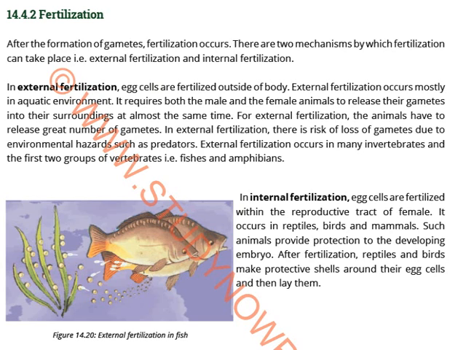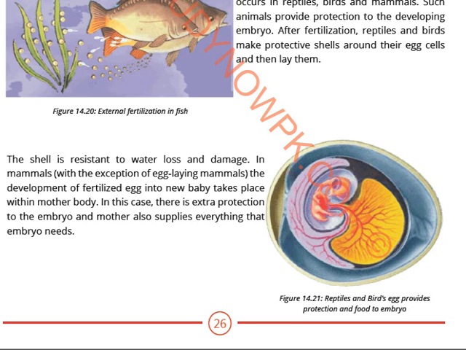And the internal fertilization, actually in most of the animals the internal fertilization takes place, like the higher animals, for example reptiles, birds and mammals. Why? Because protection is provided to the developing embryo, because the fertilization is internal. And in some of the animals they lay eggs with protective shells. Reptiles and birds are those animals which lay the eggs with a protective covering. The shell is resistant to water loss and damage also.